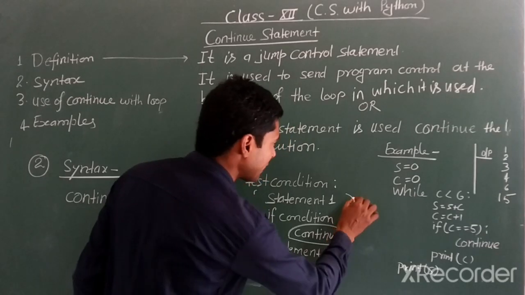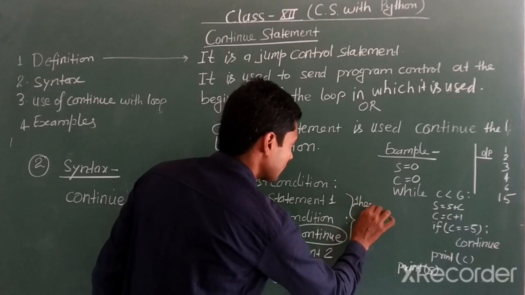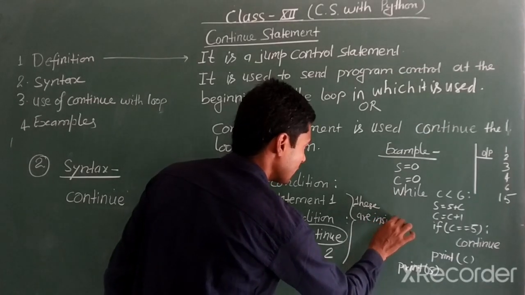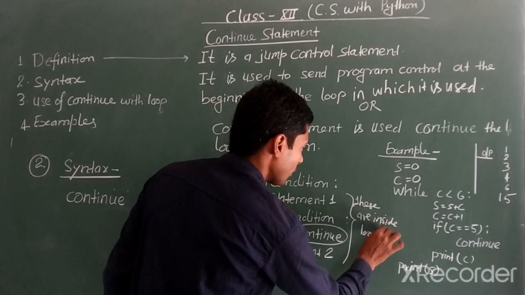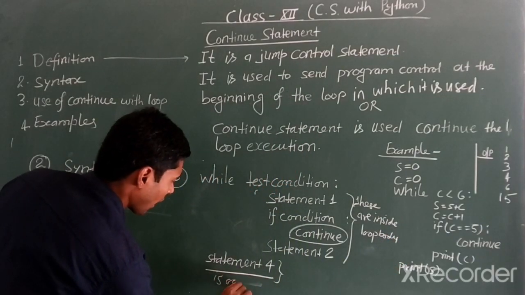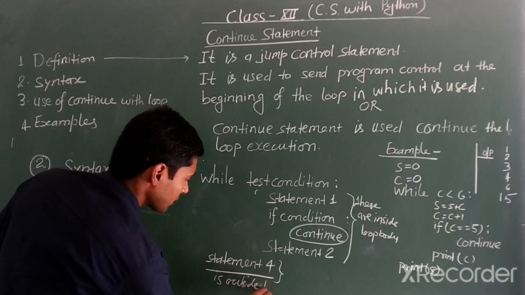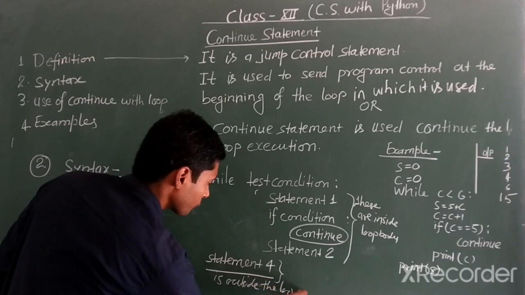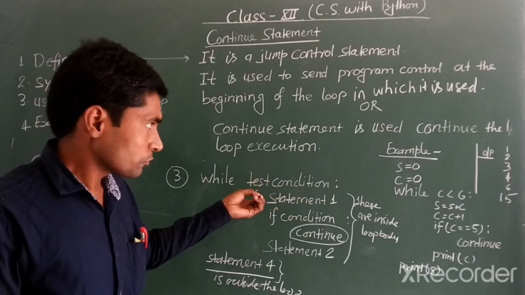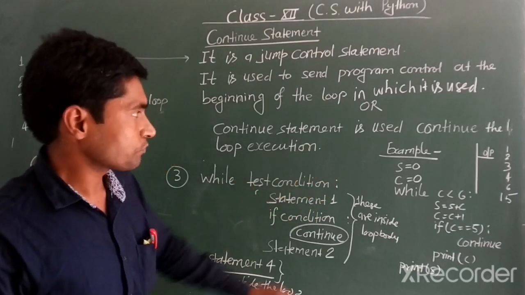These statements are inside the loop body, and this statement is outside the loop. Now I am giving you an example to make it clearer.